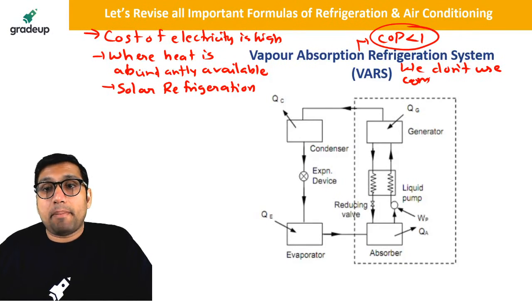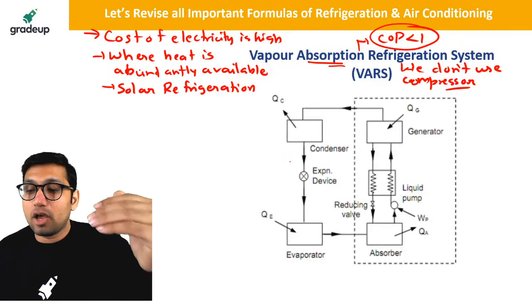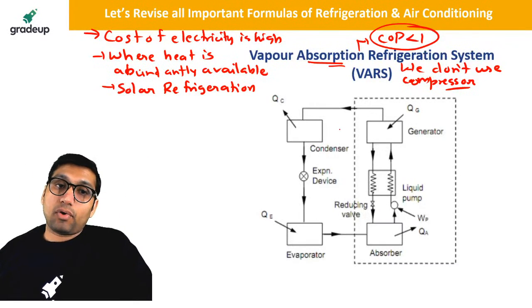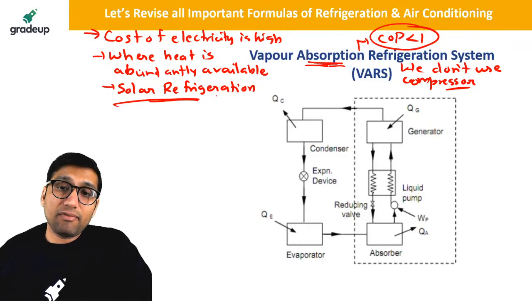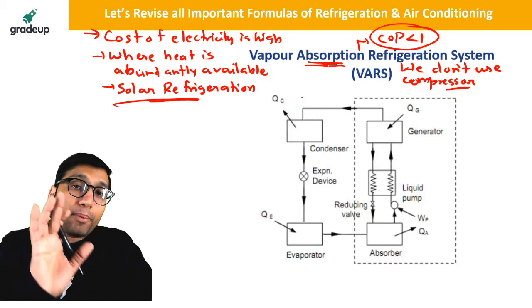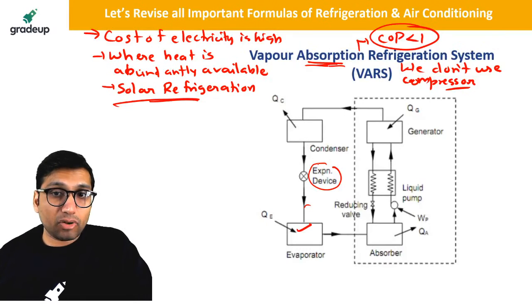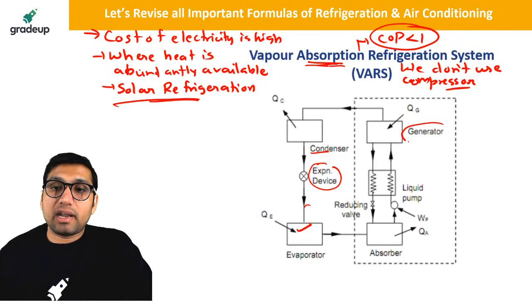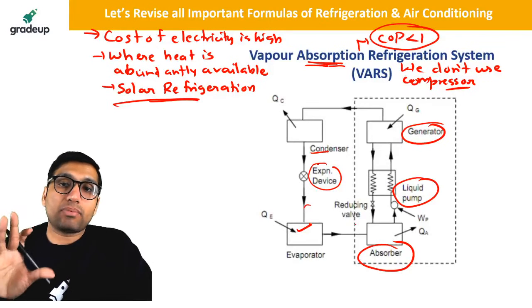Why? Because compressor requires electricity and we cannot provide electricity for the compressor because this is a system which is used in those places where electricity is either not available or it is very costly. For example, for achieving solar refrigeration, we use vapor absorption cycle. In vapor absorption cycle, all the components are same. That is, evaporator will be there, expansion valve or throttling device will be there, condenser will be there. Only thing is that compressor will be replaced by generator, pump, and absorber. These three components will be replaced in the vapor absorption cycle.